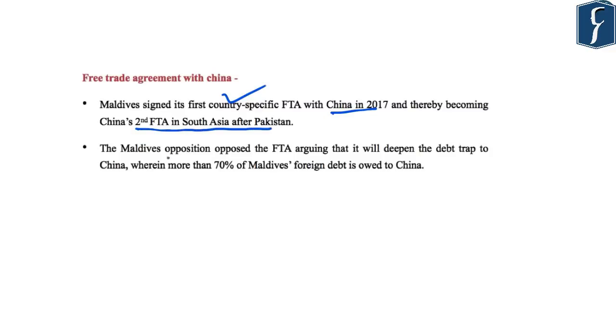However, the Maldives opposition, which has recently won the election, had opposed the free trade agreement. They argued that it will deepen the debt trap to China. This is because more than 70% of the Maldives' foreign debt is owed to China. This was also a cause of concern for India because of the growing economic influence of China in Maldives.